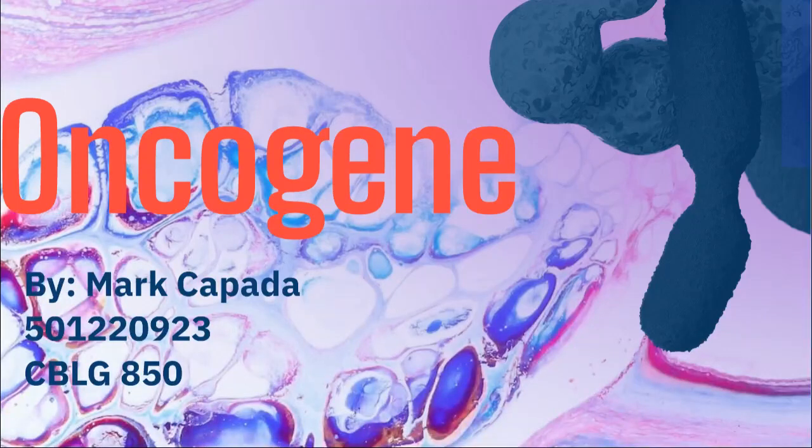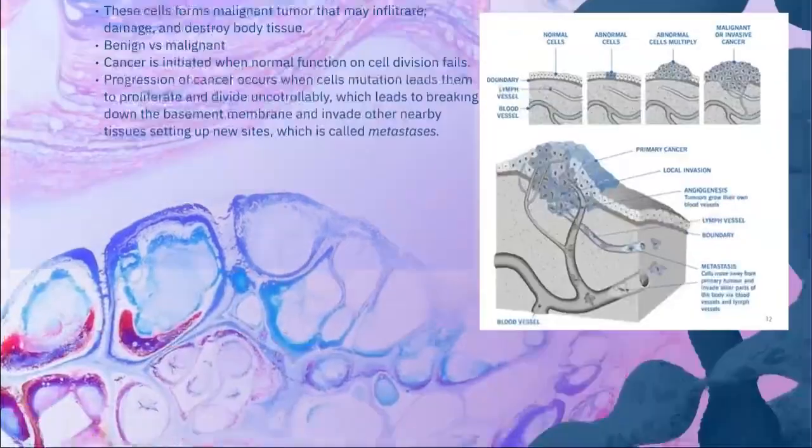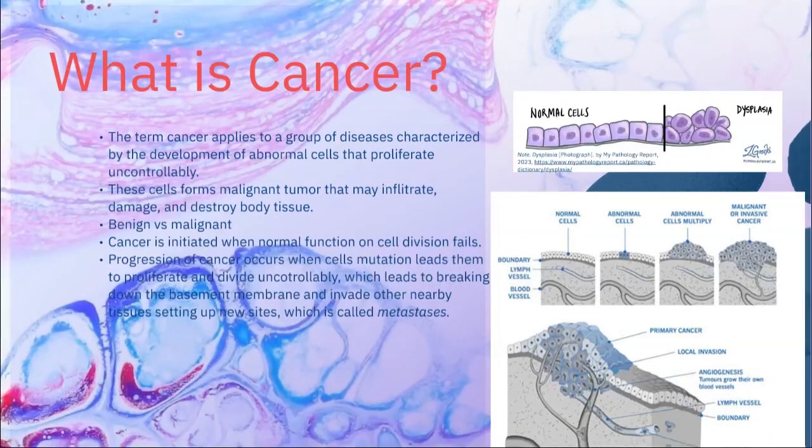I'm here to talk about oncogene. Now, what are oncogenes? Oncogenes are genes that can transform a cell into a tumor cell. We know that tumor cell can become cancerous. So now let's talk about what is cancer. Cancer applies to a group of diseases characterized by the development of abnormal cells that proliferate uncontrollably. These cells form malignant tumor that may infiltrate, damage, and destroy body tissue.